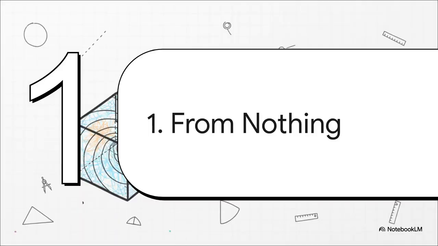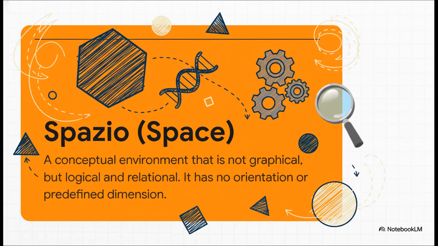Okay, so let's take that first step. From nothing, something. Before we can build anything at all, we've got to do something kind of foundational, a creative act. We need to break that perfect empty symmetry of the void with one simple, powerful statement. And it's really important to get what this spazio is all about. This isn't the physical universe we live in. No, it's a purely logical space, a relational one. What that means is the position of things isn't defined by coordinates on a map, but by how they relate to each other. We're basically in a universe that's going to make up its own rules as it goes along.